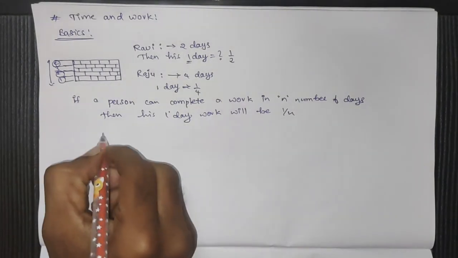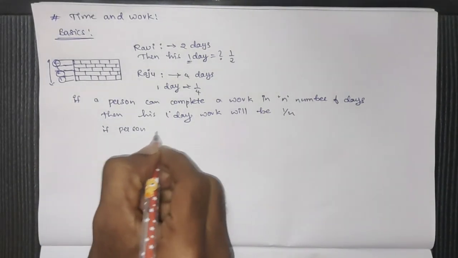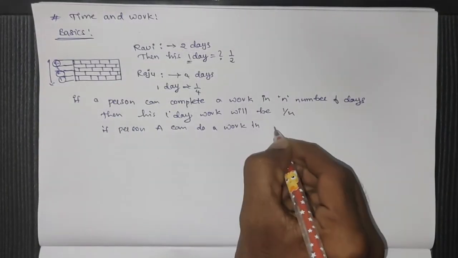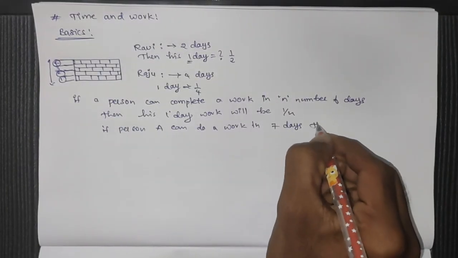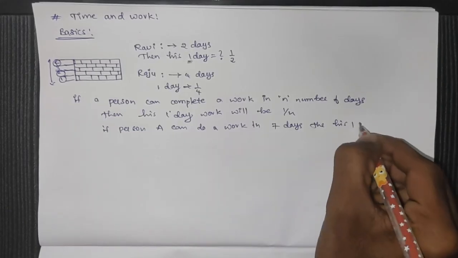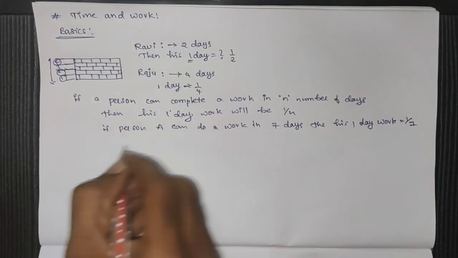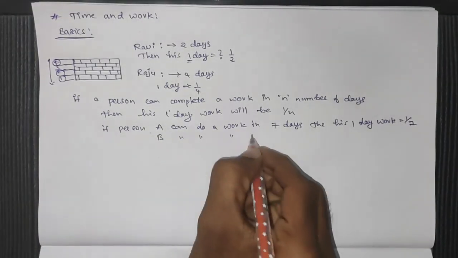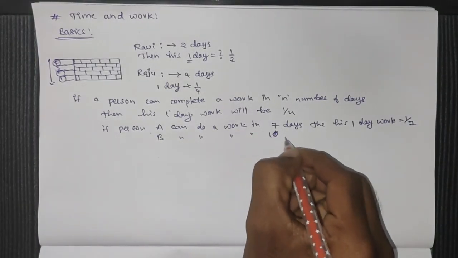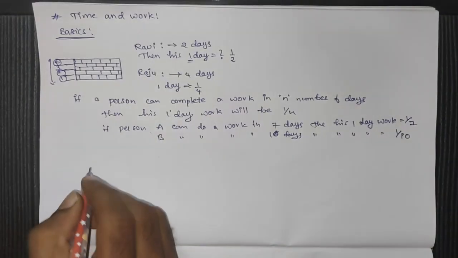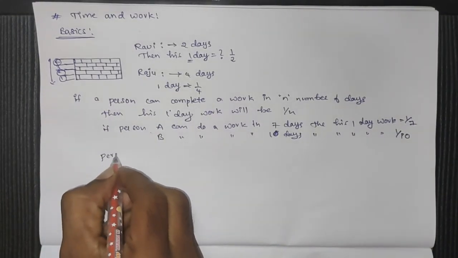Let's see some examples. If person A can do a work in 7 days, then his 1 day work is 1 by 7, right? If person B can do a work in, let's say, 10 days, then his 1 day work is 1 by 10.